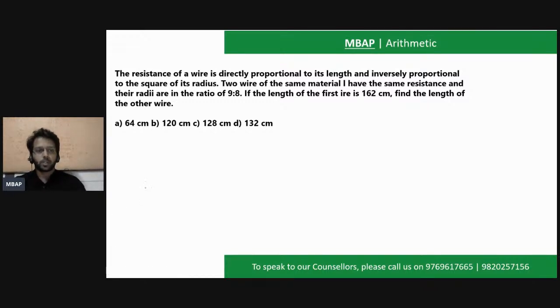So it has been said the resistance of a wire is directly proportional to the length and inversely proportional to the square of the radius of the wire. This is what the question is. So there are two wires, wire 1 and wire 2. Both of them have the same resistance. So the value of R would be some constant K into L upon the radius square. Similarly, the same resistance will also be K times L2 divided by R2 square, and this is R1 square. Clear?